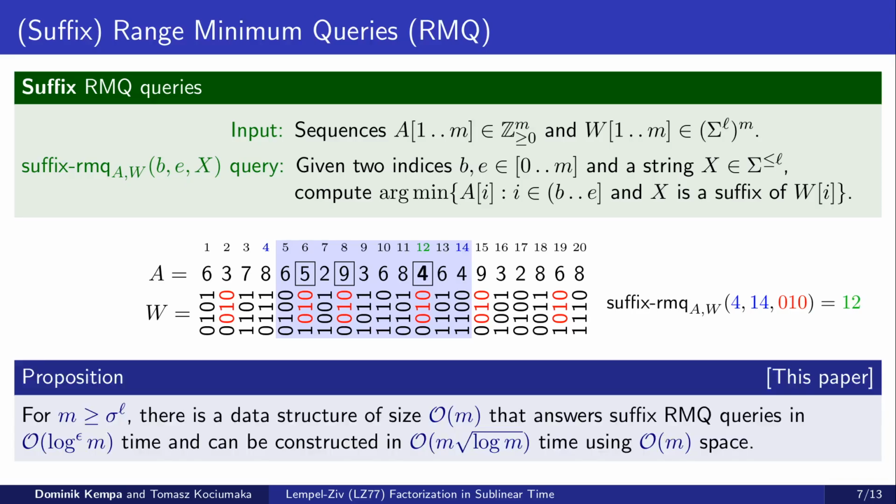In our paper, we develop an efficient data structure for suffix RMQ queries. More specifically, we show that assuming that sigma^L is at most m, there exists a data structure that for input arrays of size m occupies O(m) space, answers suffix RMQ queries in O(log^epsilon m) time, and can be constructed in O(m sqrt(log m)) time using O(m) working space.